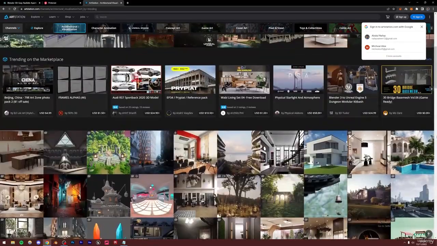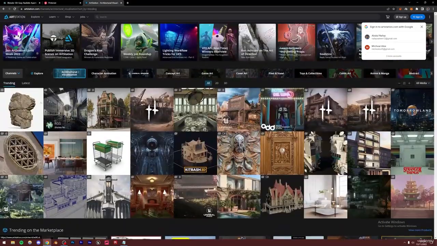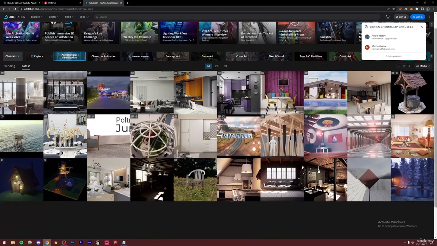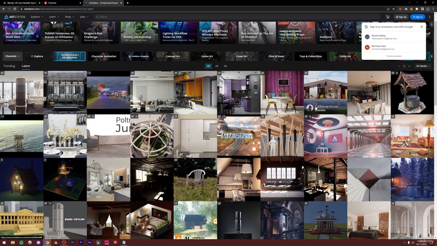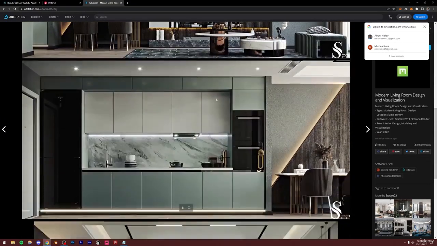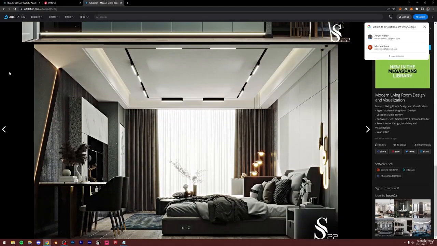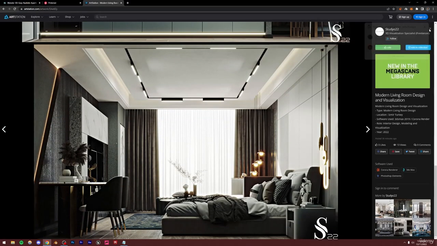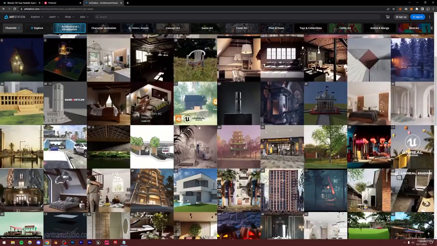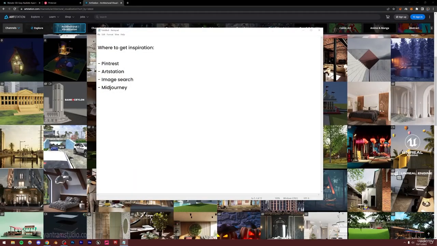Obviously a little bit is fine, and of course you can go to the latest section as well to get some more ideas which are more implementable and which you can do relatively easily. So for example, this one is really nice. This whole bedroom interior is fantastic. But of course you have a lot of these other options as well, so be sure to browse ArtStation for inspiration.